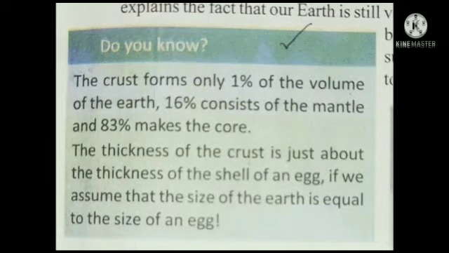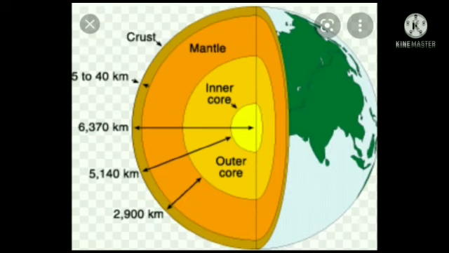One percent of the volume of the earth. 16% consists of the mantle and 83% makes the core. Children, listen carefully. The crust forms only 1% of the volume of the earth. 16% consists of the mantle and 83% makes the core. The thickness of the crust is just about the thickness of the shell of an egg, if we assume that the size of the earth is equal to the size of an egg.